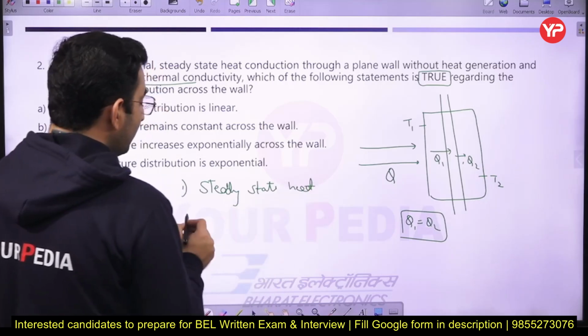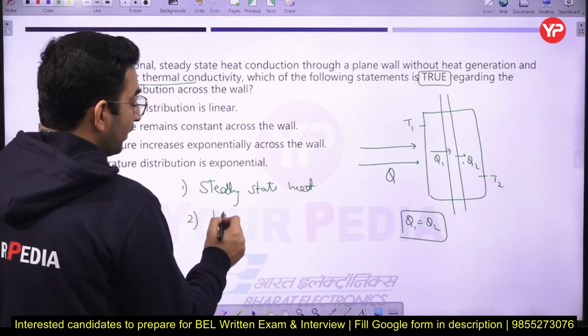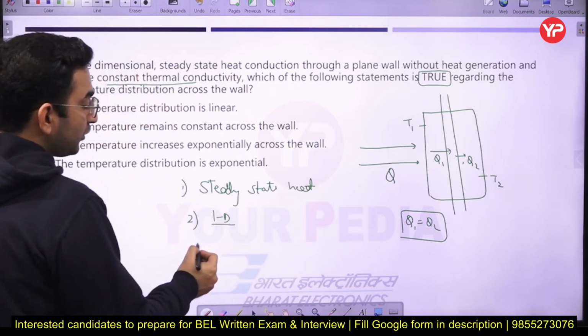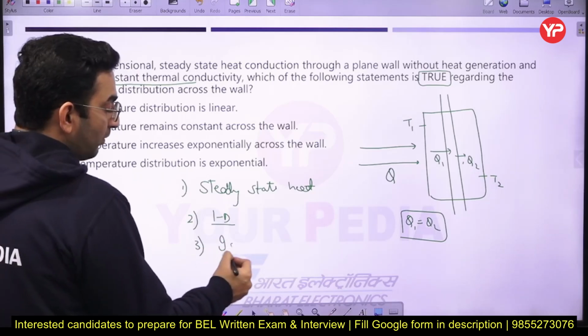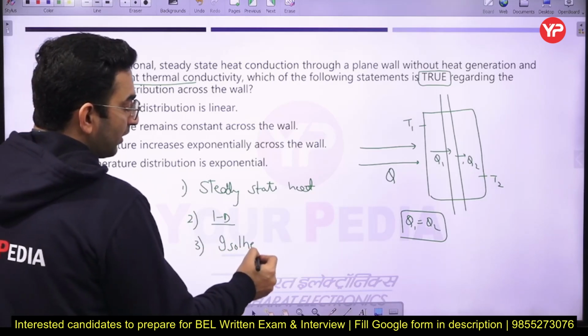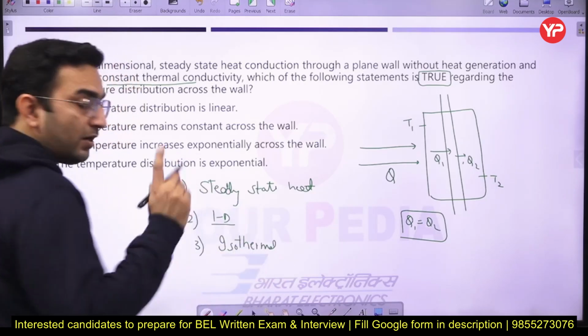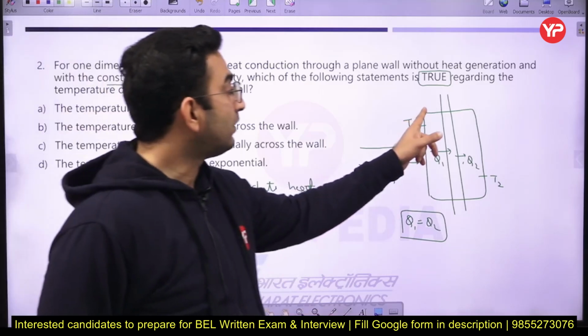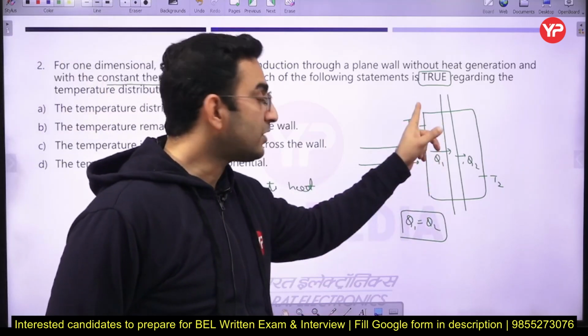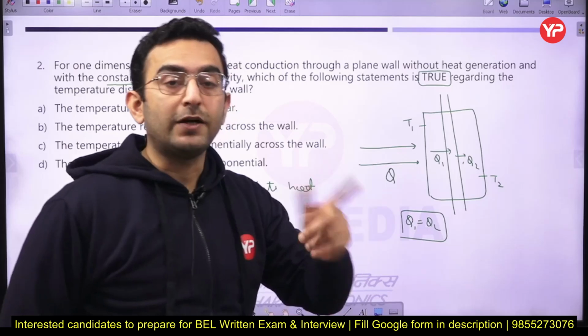The second assumption is that there is heat transfer in one direction only. The third assumption is that the surfaces are isothermal. What is the meaning of isothermal surfaces here? It means the temperature of the surface remains constant, and with time it is not going to change.